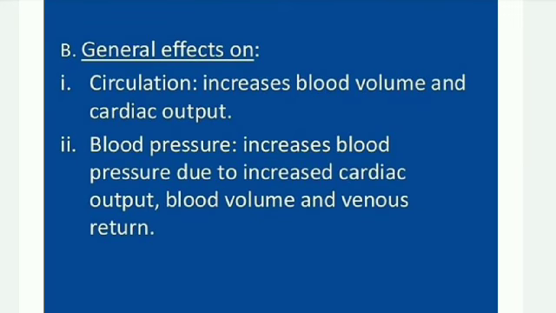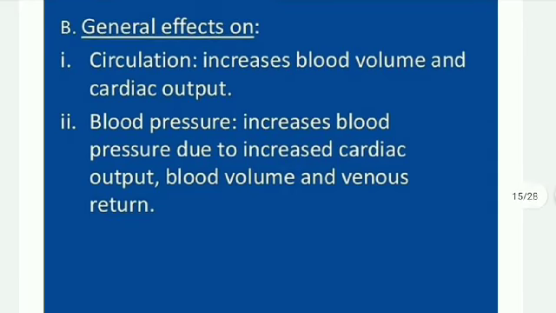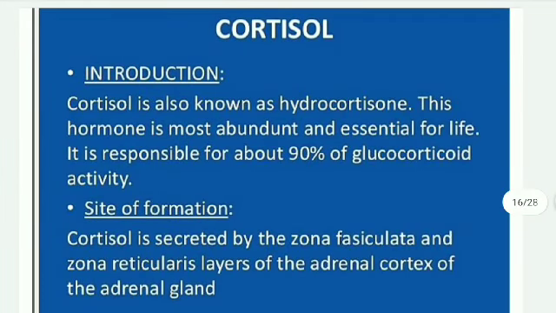General effects on circulation: increased blood volume and cardiac output. Next, blood pressure: it increases blood pressure due to increased cardiac output, blood volume and venous return. Next, cortisol. Cortisol is also known as hydrocortisone. This hormone is the most abundant and essential for life. It is responsible for about 90% of glucocorticoid activity.